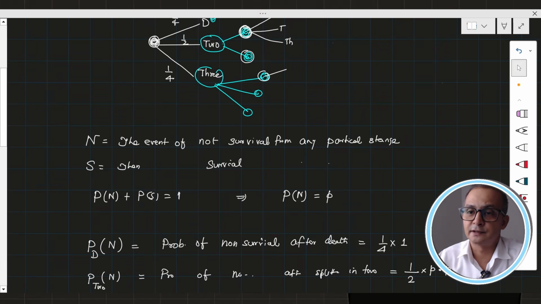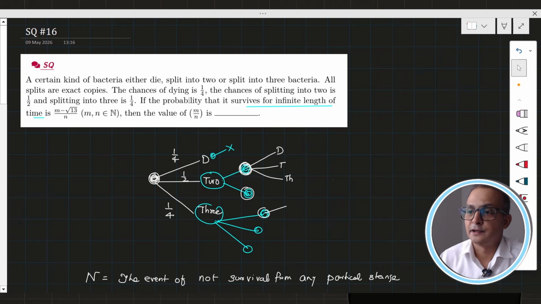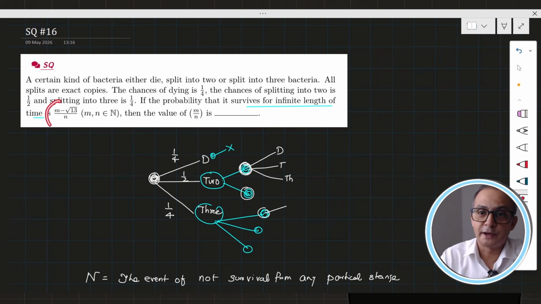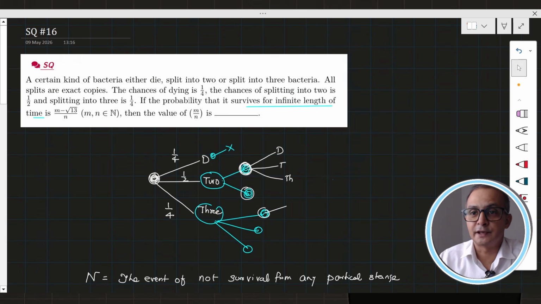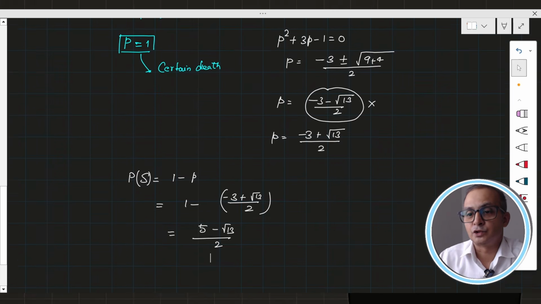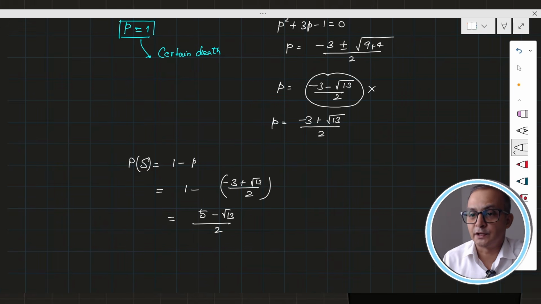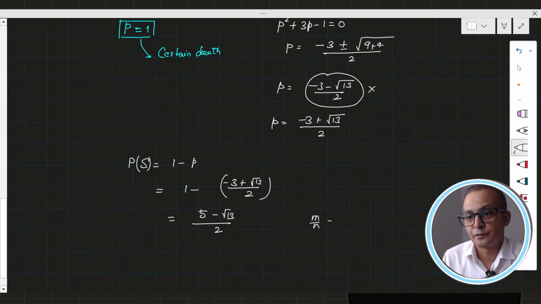Notice that this is of the form m minus root 13 by n, and I have m and n known. So m is 5 and n is 2, and they're asking m by n, so that is 5 by 2, which is 2.5. It is a numerical one then.